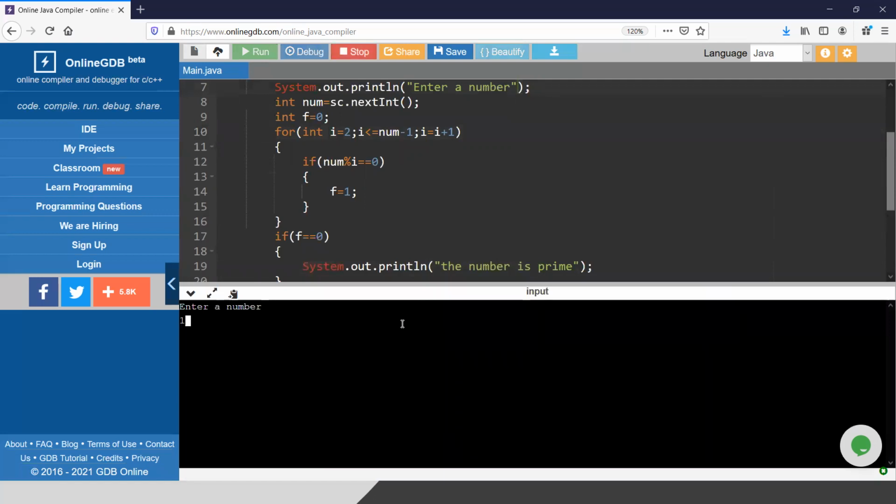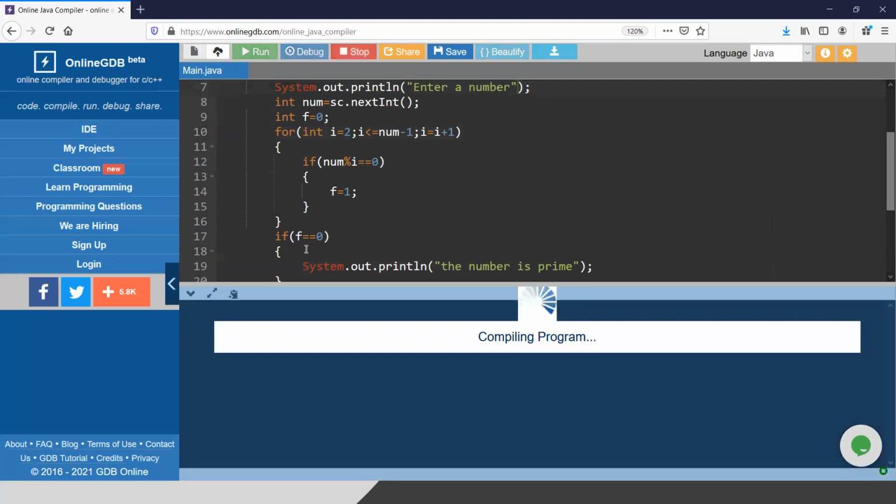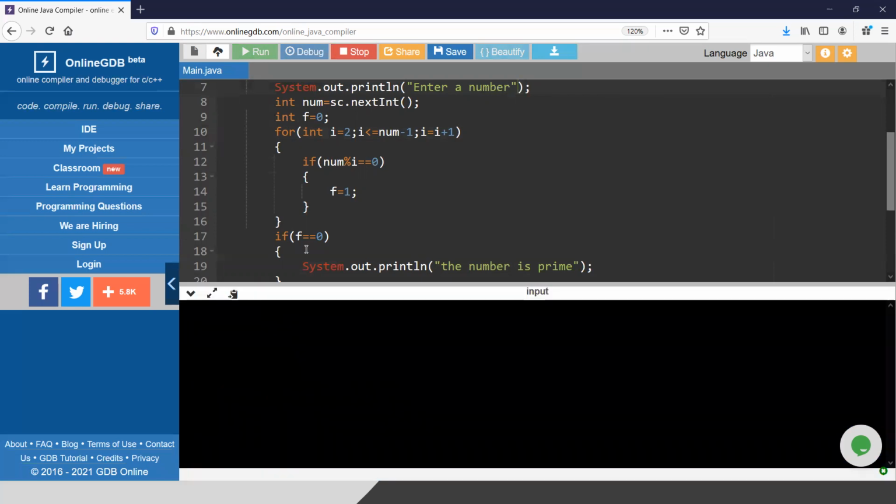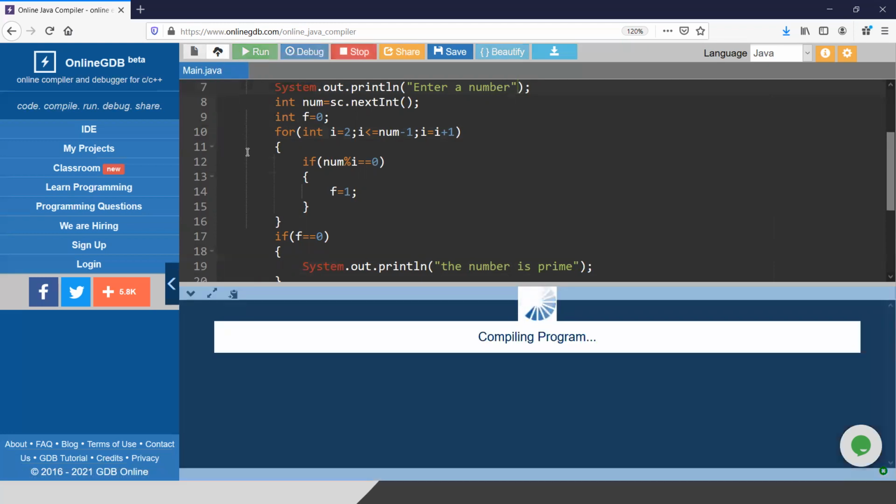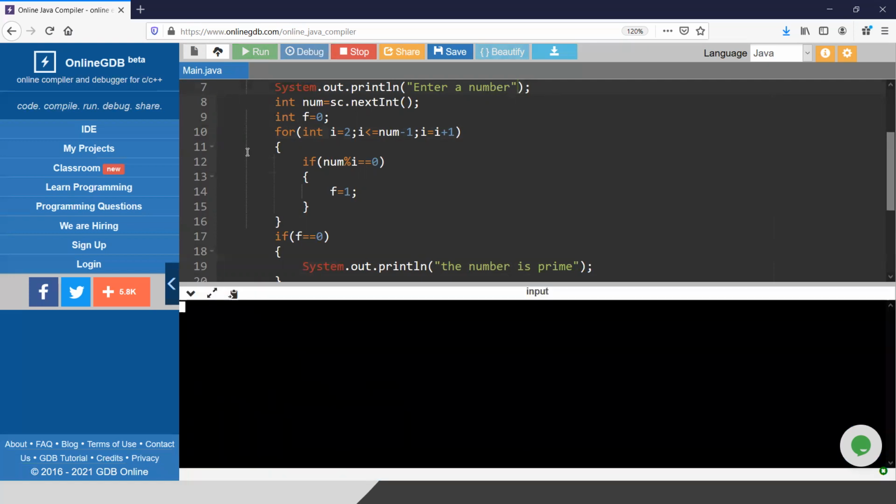So, enter a number. Let me give 17. The number is prime. If I run the program once again and give other values like 23 or 21, let me check. 21: it says the number is not prime because it is divisible by 3 and 7. You can give some tough numbers to the computer as well. Let me give 2371, and it quickly says the number is prime, because 2371 is not divisible by any of the numbers. That is very good, very fine.